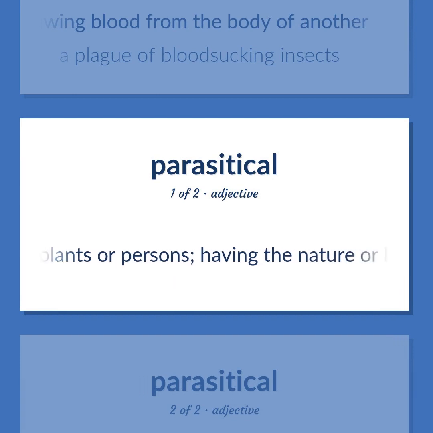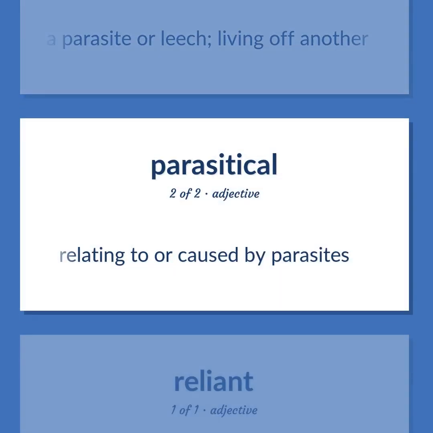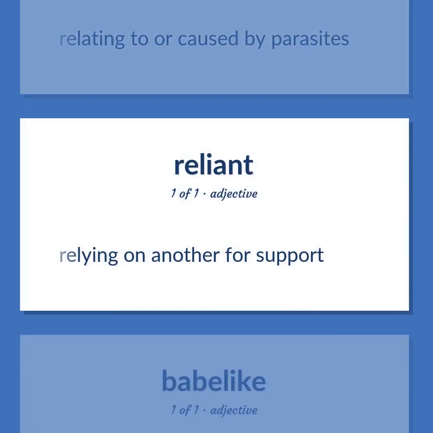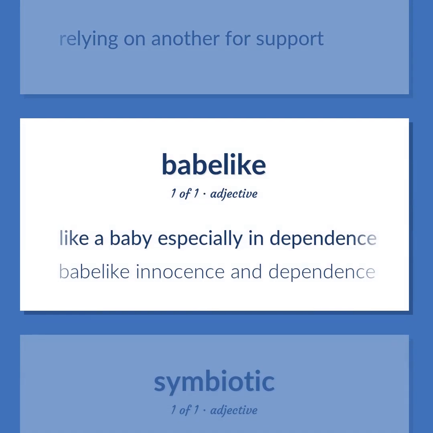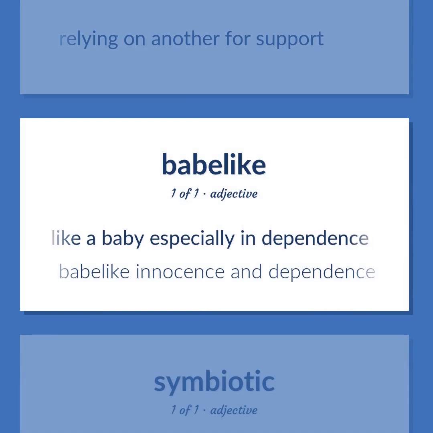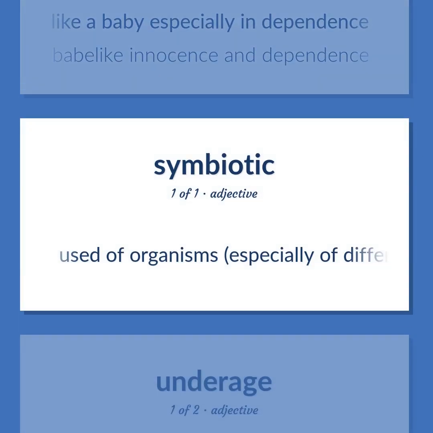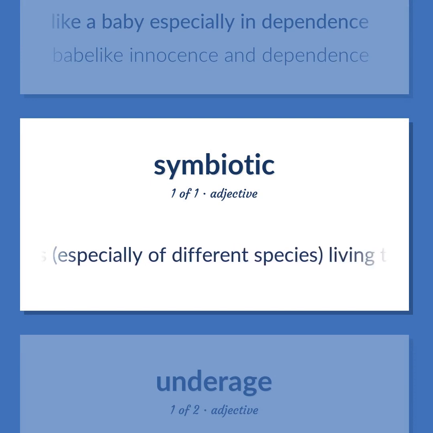Of plants or persons, having the nature or habits of a parasite or leech, living off another. Relating to or caused by parasites. Relying on another for support. Like a baby, especially in dependence. Babe-like innocence and dependence. Used of organisms, especially of different species, living together but not necessarily in a relation beneficial to each.